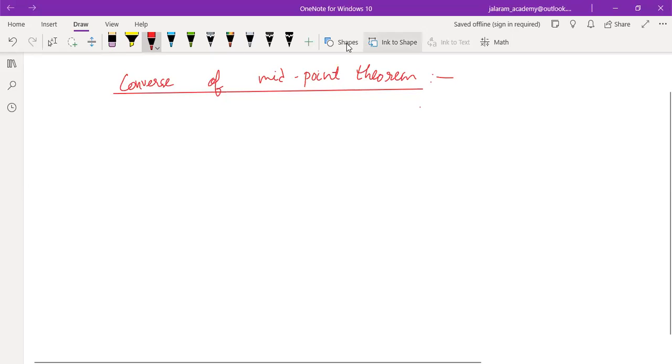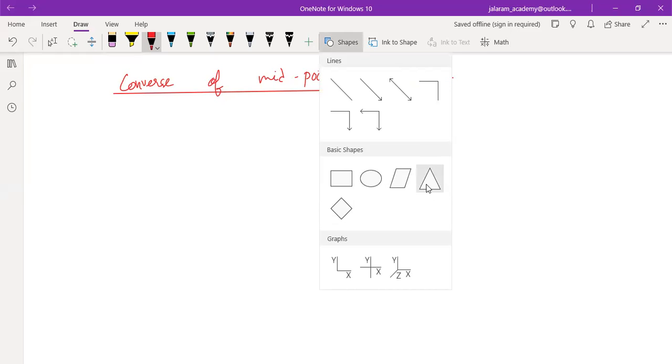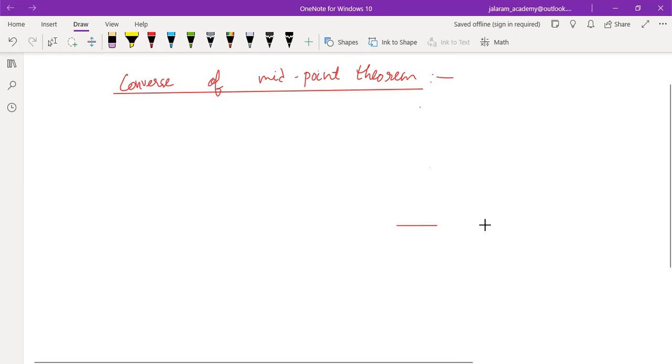According to the midpoint theorem, the line segment joining the midpoints of any two sides of a triangle is half and parallel to the third side.